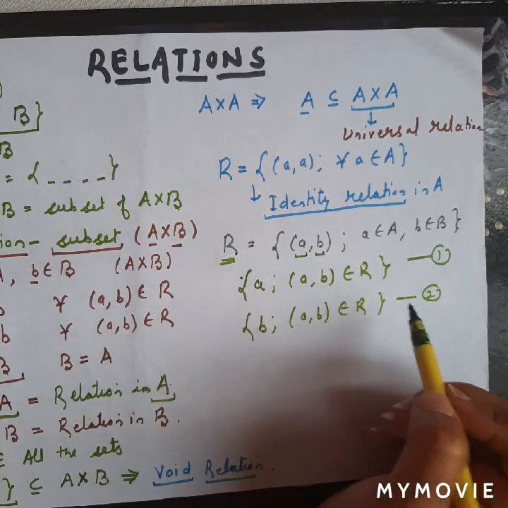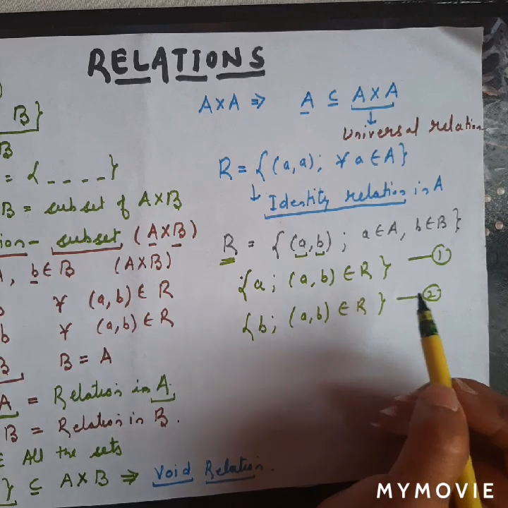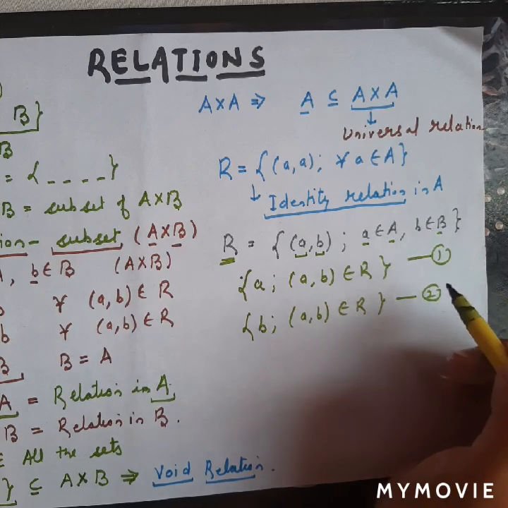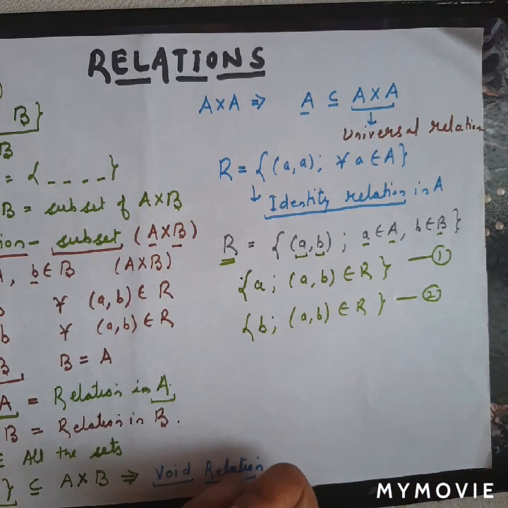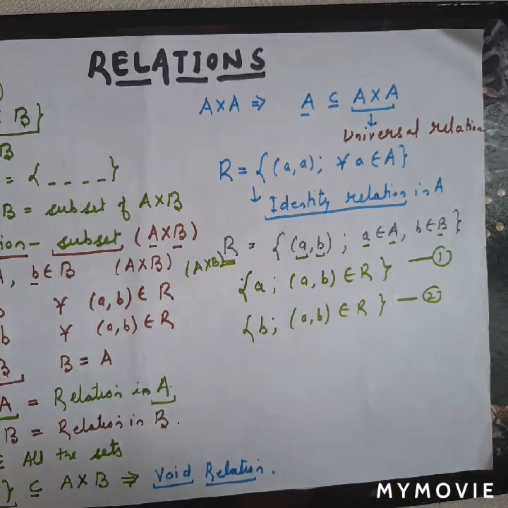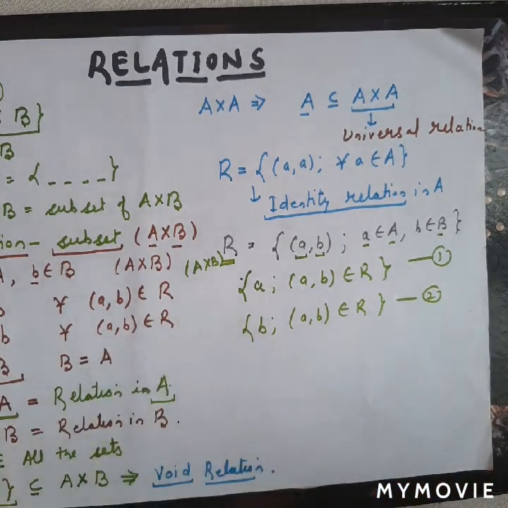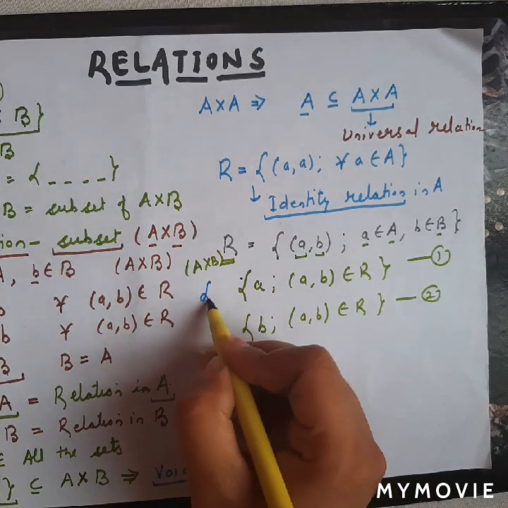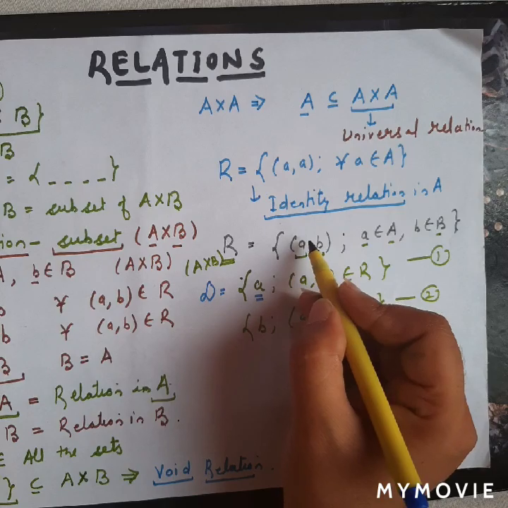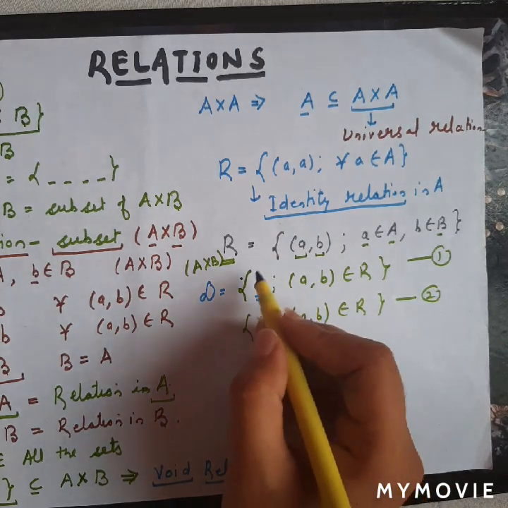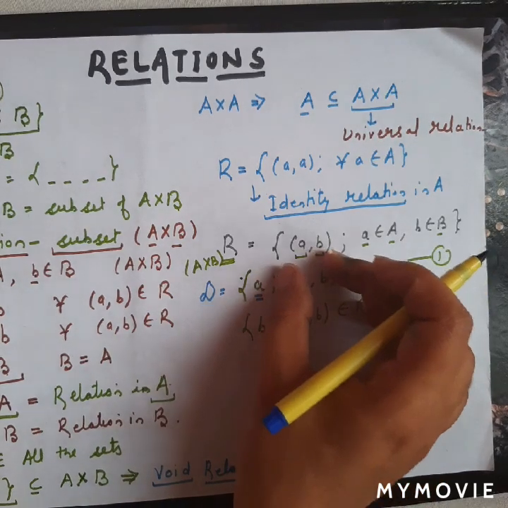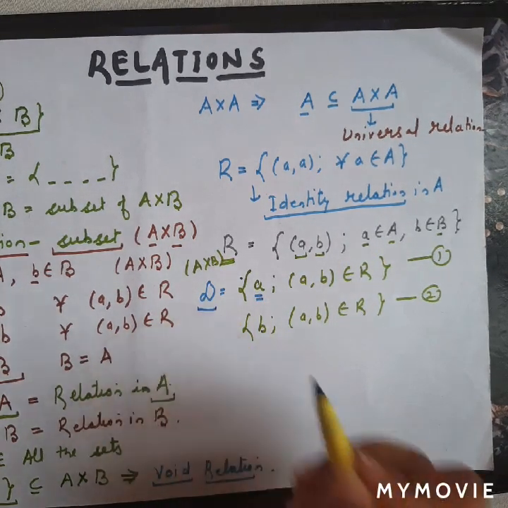We have defined a relation, and this is the collection of all the ordered pairs (a, b), where a belongs to A, b belongs to B. As I already told you, relation is a Cartesian product of A cross B, right? And firstly I am taking the collection of all the first elements of all the ordered pairs of a relation, so that collection is called a domain.